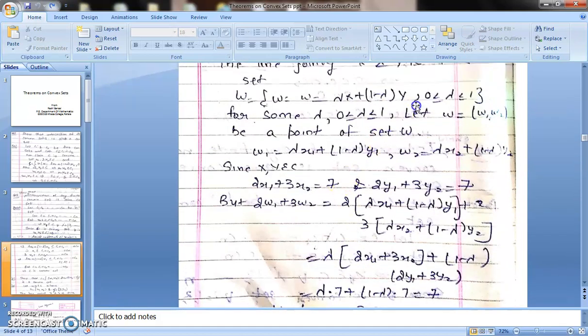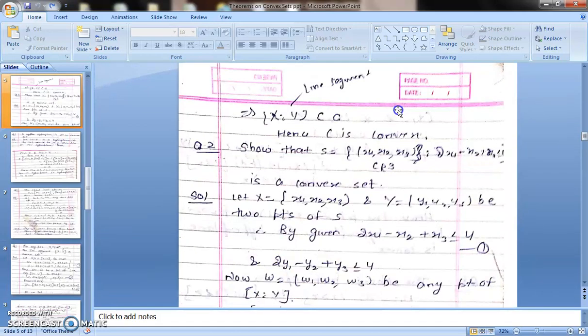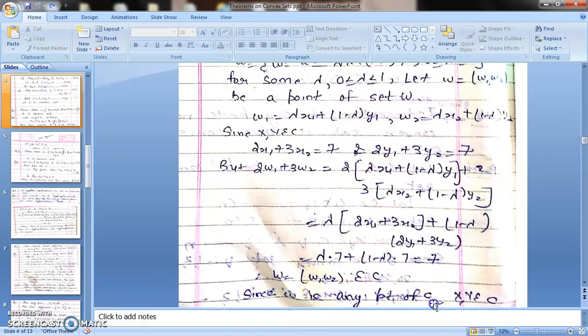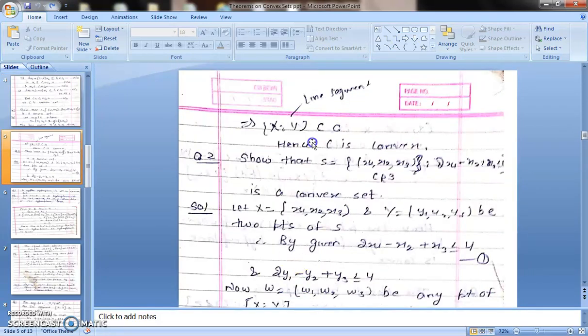W was the line segment joining these 2 points. So we have proved that W is any point of C, because W is on the line segment joining these 2 points, therefore the line segment also belongs to C. It is a symbol of line segment, that is x colon y. So hence C is a convex set.